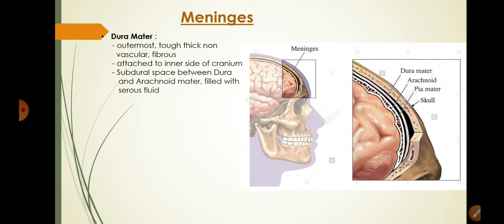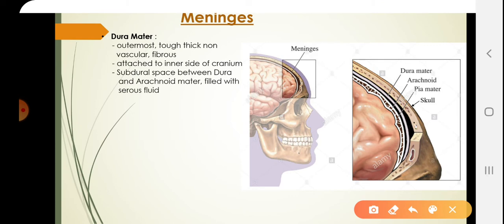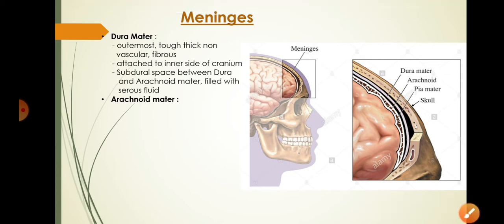It has subdural space between dura and arachnoid matter filled with serous or watery fluid. Between these two layers, dura and arachnoid, there is subdural space which is here and it is filled with serous or watery fluid.